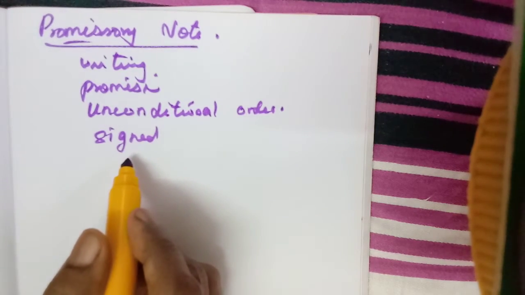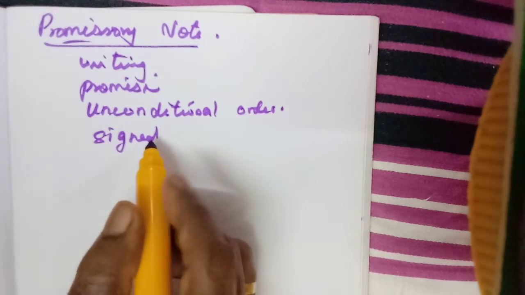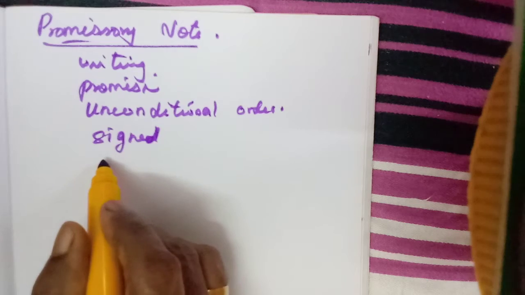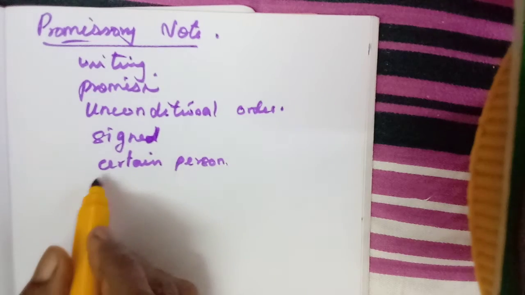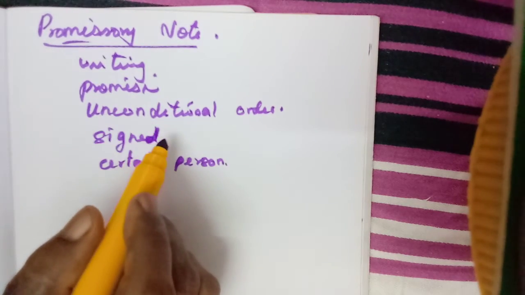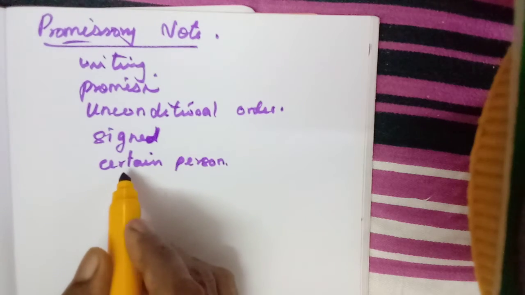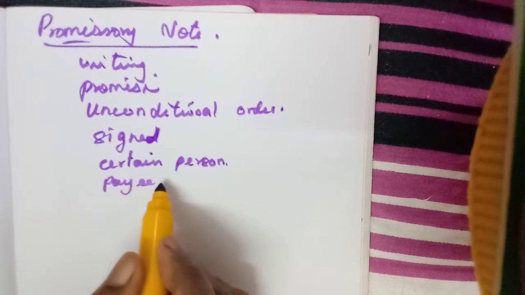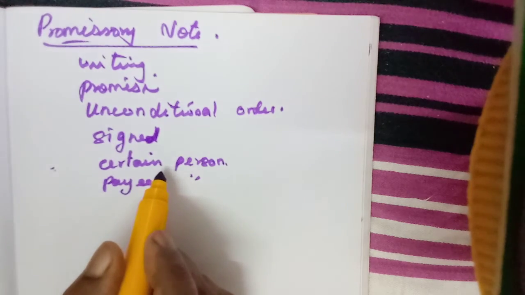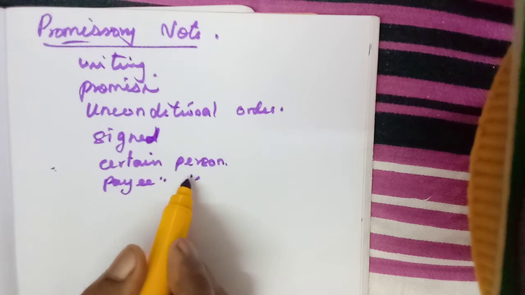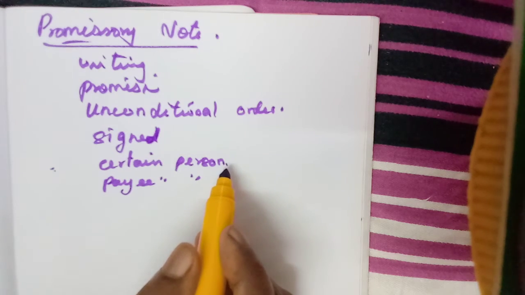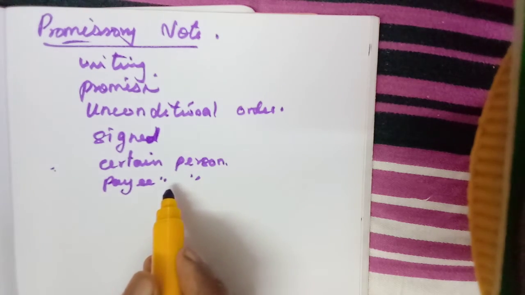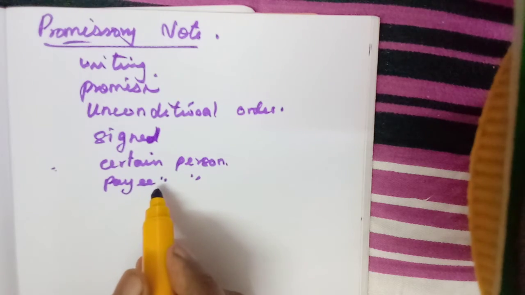It is also signed by the maker, and the maker who signs will be a certain person. One person only can write a promissory note. And the payee must also be a certain person. Here the drawer, a certain person, can be an organization also. Person does not mean only an individual. Any firm or organization can also be the drawer.